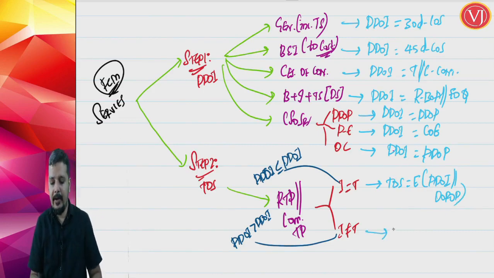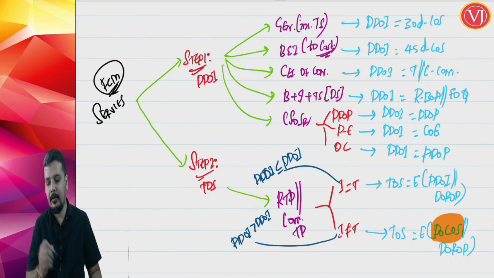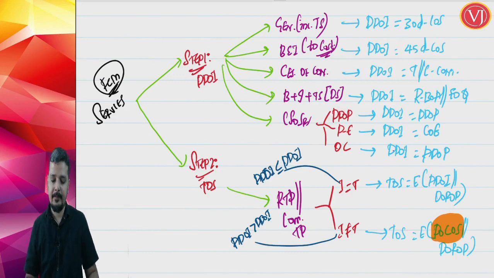If invoice is not raised in time as per step number 1, then time of supply will be the earlier of, now very important point, earlier of what? Not due date of invoice, but earlier of date of completion of service or date of receipt of payment. So this point, date of completion of service, is very crucial. It is not the due date of invoice, it is the date of completion of service or provision of service. Right, this is how you have to find out.